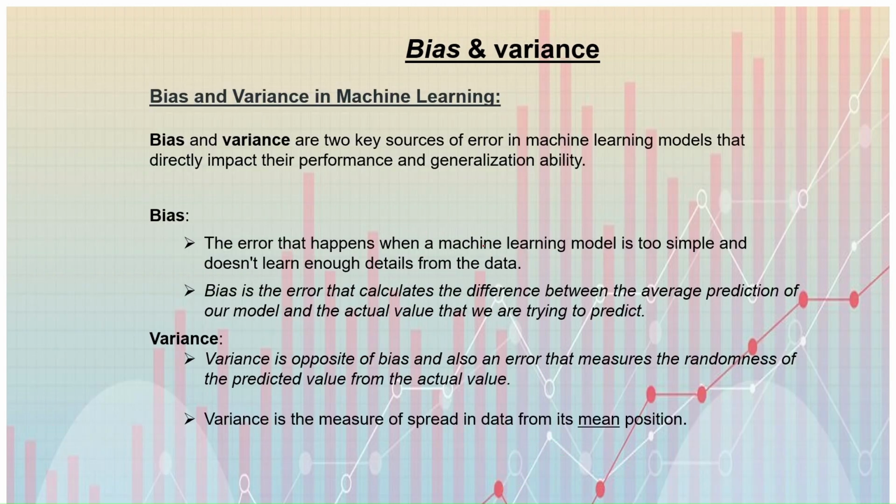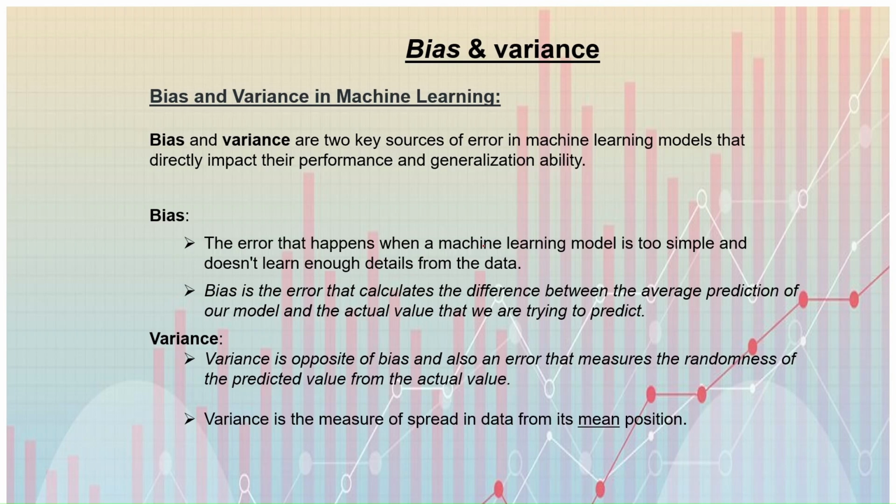Bias and variance in machine learning. Bias and variance are two key sources of error in machine learning models that directly impact their performance and generalization ability. Bias in a machine learning model is about the model making predictions which tend to place certain privileged groups at a systematic advantage and certain unprivileged groups, like the farmer, at a systematic disadvantage.